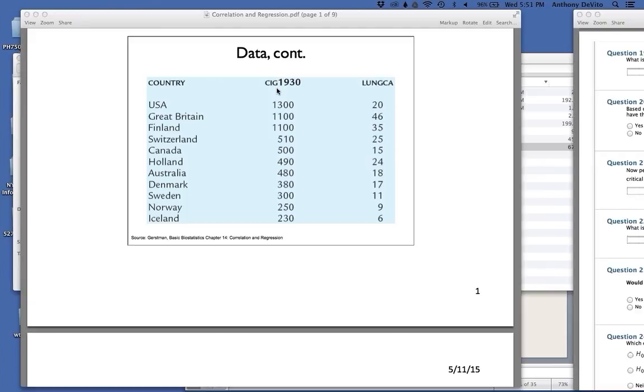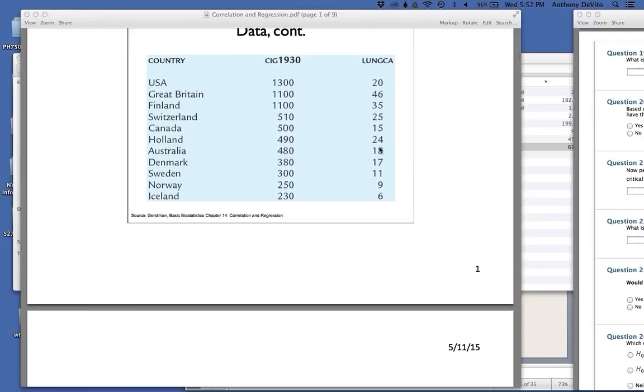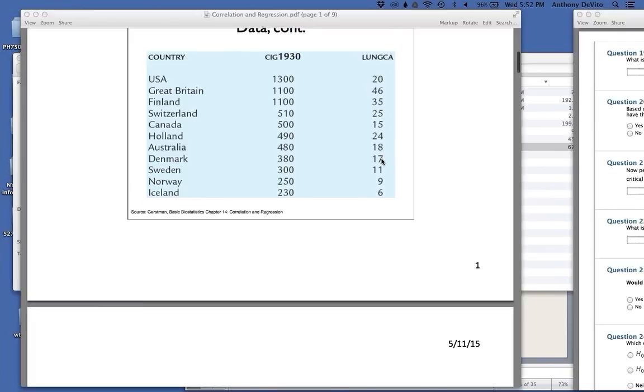This is 1930. You guys know in the 30s and 40s, there were issues with air quality in England as well, in the major cities, because they used coal burning stoves in the homes and so on and so forth. Literally, they would have periods when, if they had thermal inversion, the air was literally poisonous. People with respiratory conditions were literally dying from the level of smog and soot in the air from all this coal that was burned there. So there is a lot of other stuff going on, but in general, we see an association. More cigarette consumption, the more cases of lung cancer that we typically get.